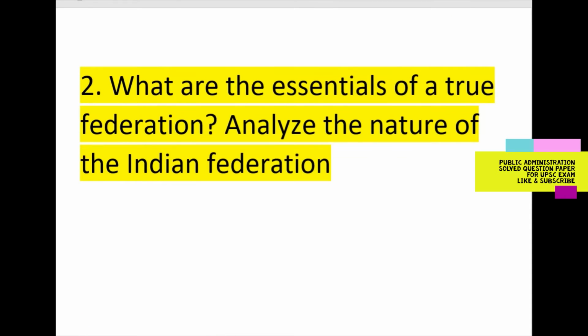Our second question is: what are the essentials of true federalism? Analyze the nature of Indian federalism. A written constitution, supreme and rigid, with a division of powers. The Indian Constitution possesses all the essential features of true federations as discussed above.